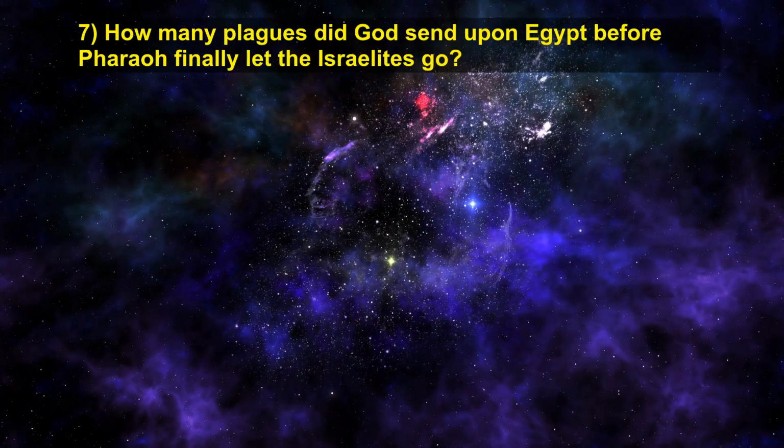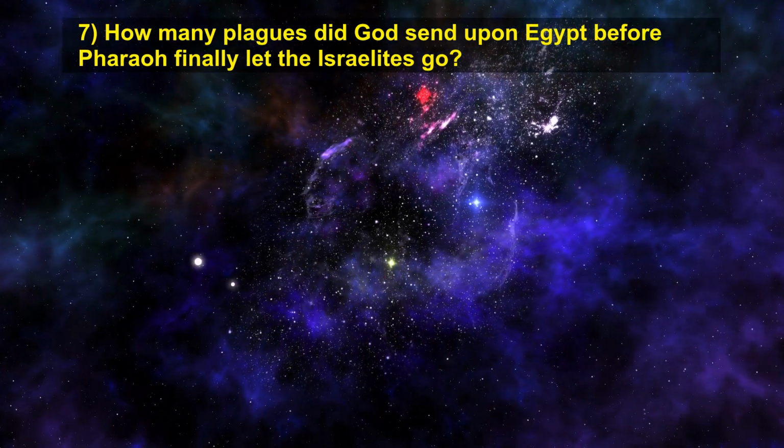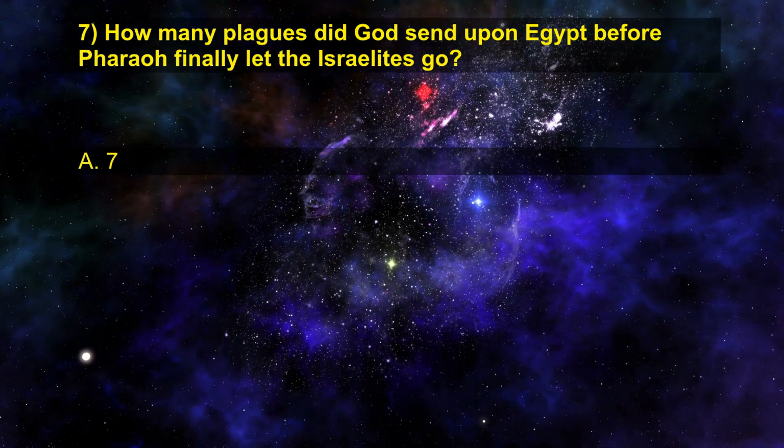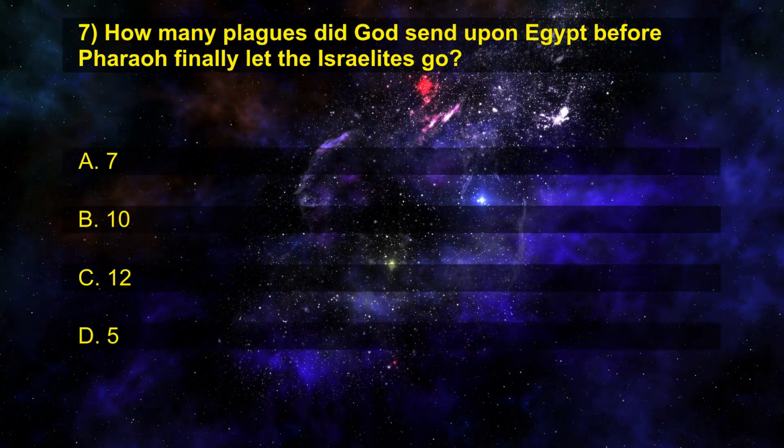7. How many plagues did God send upon Egypt before Pharaoh finally let the Israelites go? A. 7. B. 10. C. 12. D. 5.